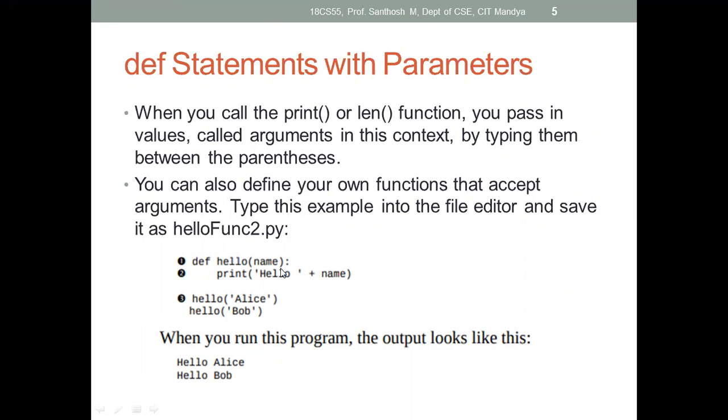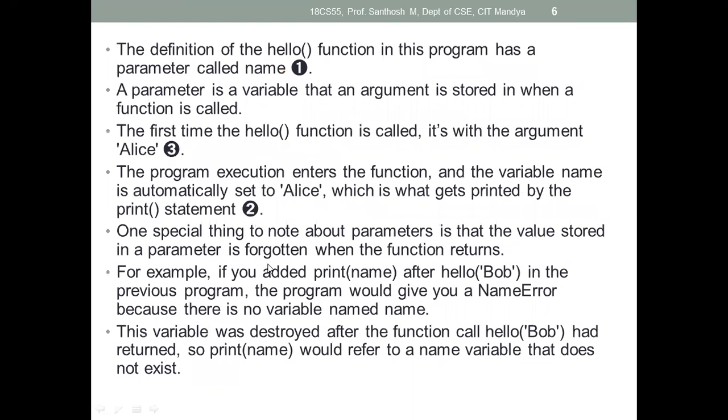So once it returns, this parameter value will be destroyed. So the variable will be destroyed when the function called hello Bob returns.